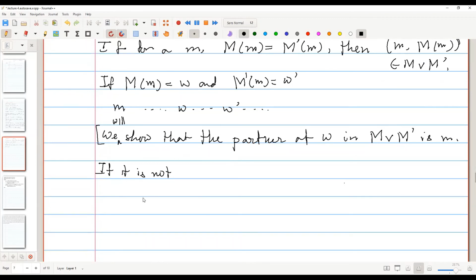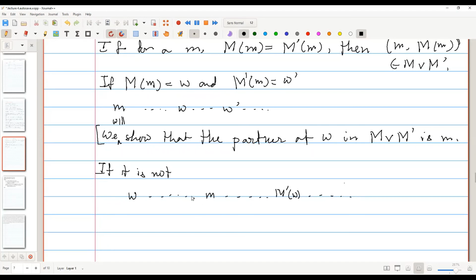So if it is not, what will happen? How will W's preference list look like? In the preference list, m will come first, before his partner in M prime. Why?